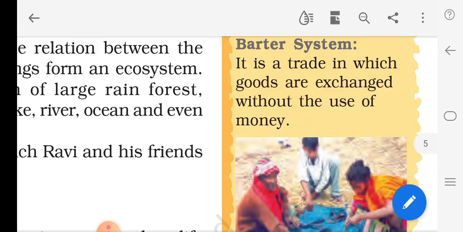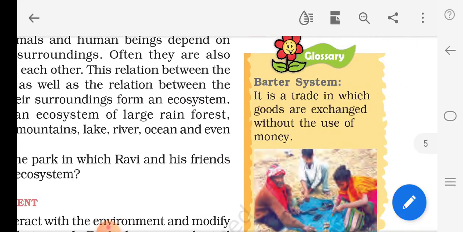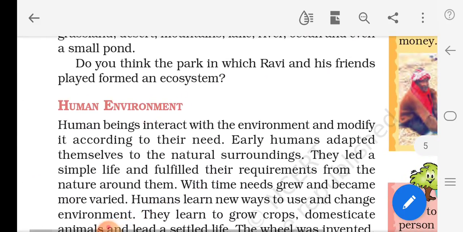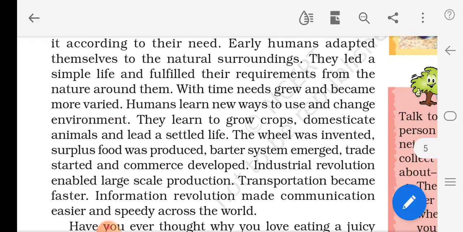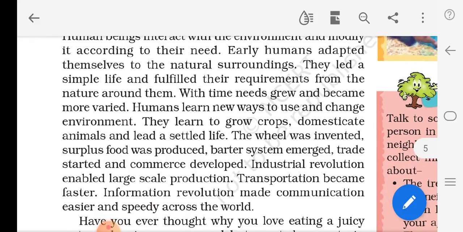If I have grown more rice and you have grown more wheat, what I will do, I will exchange half of my rice to you, and I get half of your wheat, like this. This is called barter system. That is exchanging the goods without use of money. No getting money, only the goods exchange. That is called barter system. So this was happening in the early human period, that is olden days.